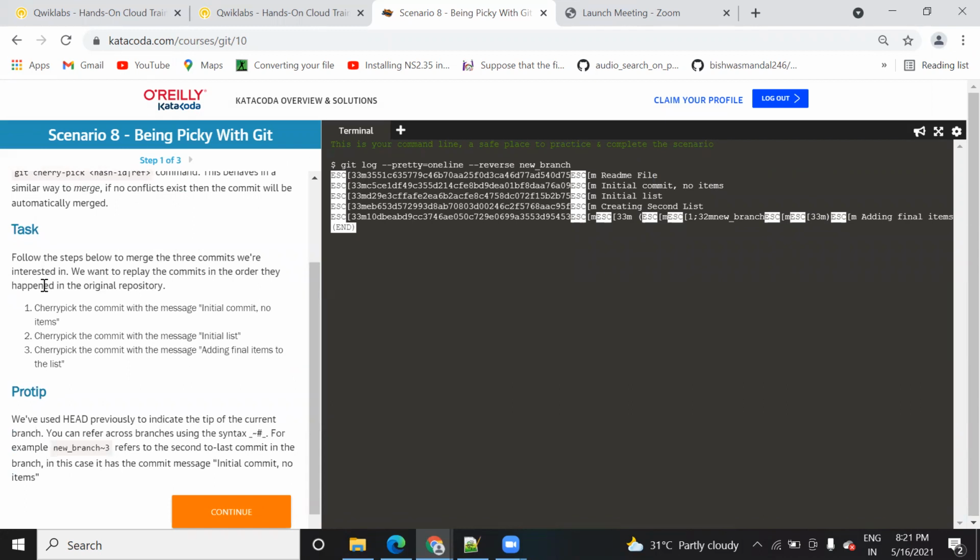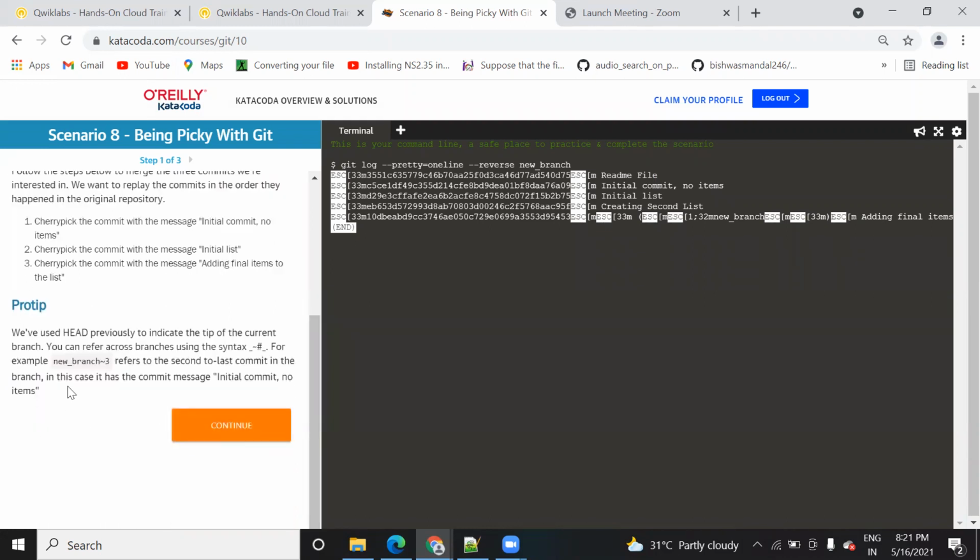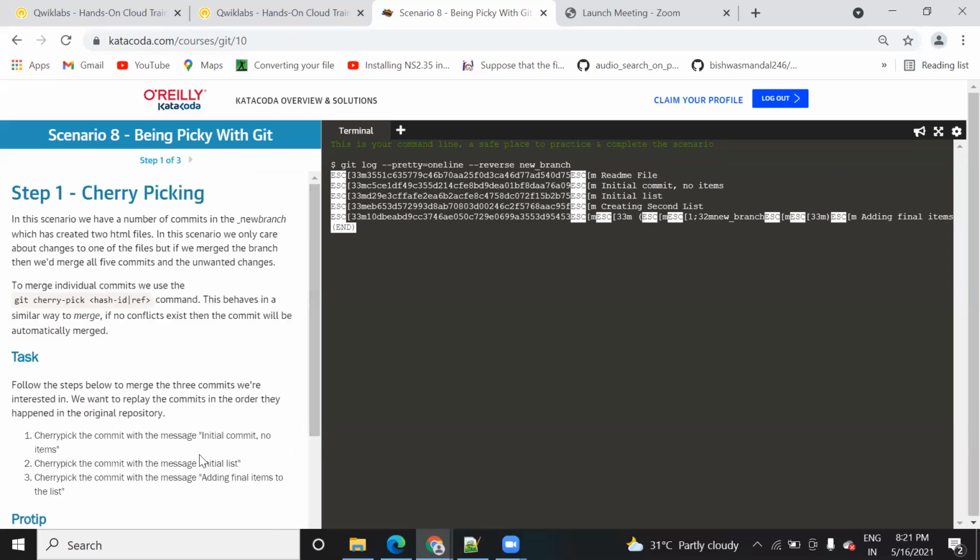So in this task, just read this task. Here they are saying that you need to follow the steps before merging the 3 commits. We want to replay the commits to know that they actually happened in the original repository. If you are not clear about anything, here no solution is provided. In my previous video, while solving, the solution button was also there. Here you don't need to do anything, just read this instruction. They have said that to merge the individual commit, you need to use git cherry-pick hash ID.